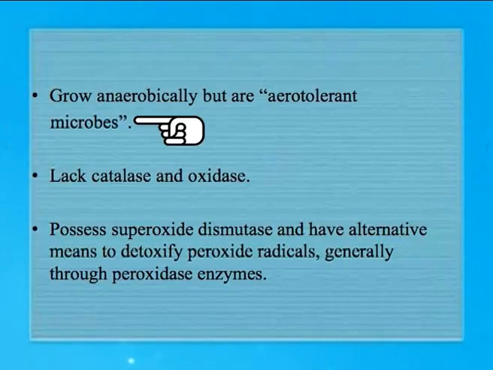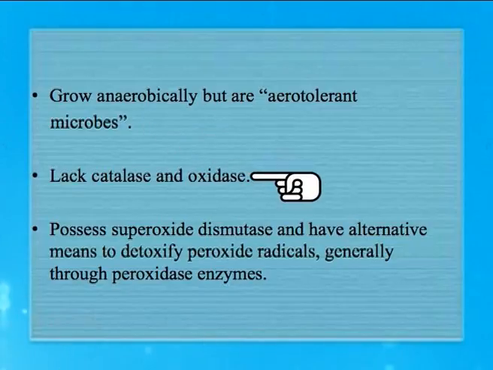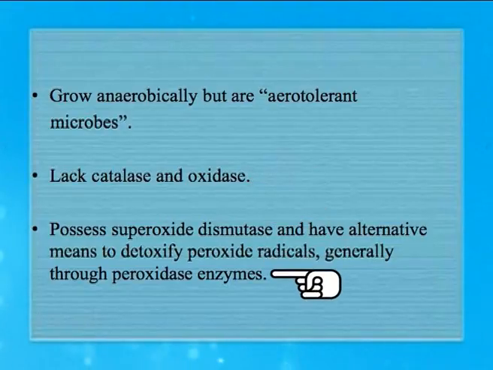All the lactic acid bacteria grow anaerobically and they are aerotolerant microbes. That means they grow in the absence of oxygen and that is why they are anaerobes. However, they can tolerate the presence of oxygen and therefore they are called aerotolerant. This tolerance of oxygen is not because of catalase and oxidase, because they lack these enzymes. Rather, they have another enzyme called superoxide dismutase, and they have other alternative means by which they can detoxify the peroxide radicals or the superoxide radicals.